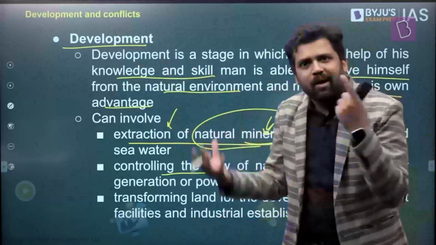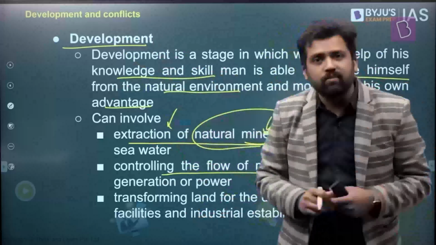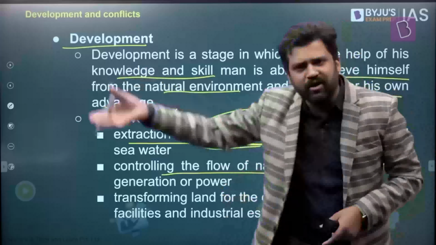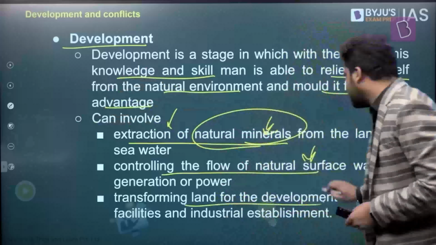How do you get that water? Right? You are somehow trying to alter the sources of water. Maybe you are extracting it from the groundwater sources. Maybe you are getting it from the river, the different kinds of pipelines that are there. It also involves transforming land.